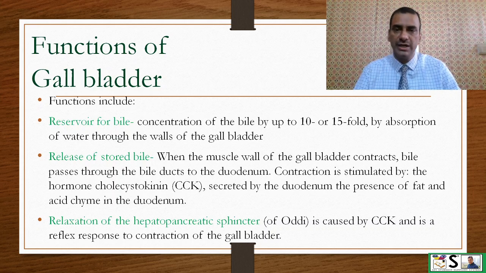Release of stored bile. When the muscle wall of the gallbladder contracts, the bile passes through the bile ducts to the duodenum. The contraction of these muscles is stimulated by the hormone cholecystokinin secreted by the duodenum in the presence of fat and acid chyme in the duodenum. Relaxation of the hepatopancreatic sphincter. It is caused by the cholecystokinin hormone and is a reflex response to the contraction of the gallbladder.